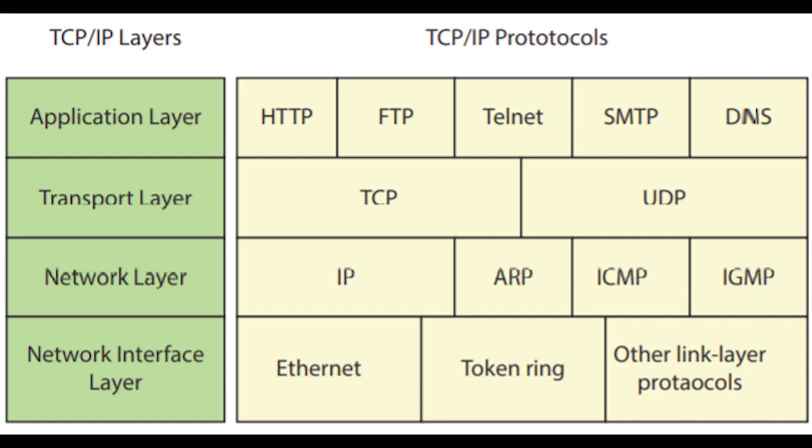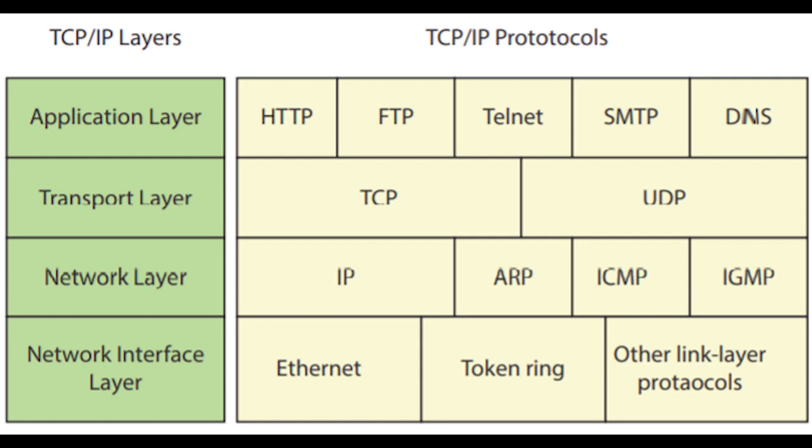Ethernet and token ring for local area networks, and protocols like X.25, frame relay and ATM for wide area networks. Wide area networks we have seen already, WAN, right? WAN, wide area network. This is assumed to be an unreliable layer. Okay, this network interface layer is an unreliable layer. And the next layer on top of the network interface layer is the network layer.